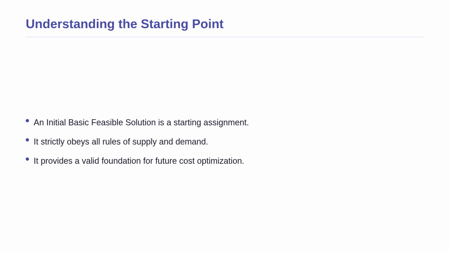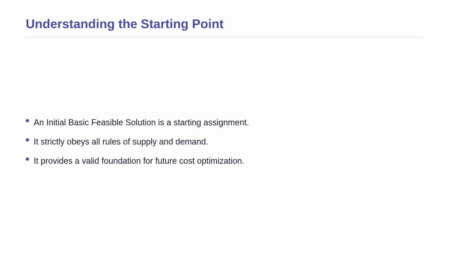Now that we know what our goal is, let us look at how it works in a transportation model. Why does this concept matter? Because complex computer algorithms cannot start from a blank screen. If a global shipping company wants to minimize fuel costs, their software needs a mathematically sound starting guess. If the starting guess breaks supply or demand rules, the program crashes. An initial basic feasible solution provides this solid foundation. It is simply a valid delivery plan that ensures every factory ships exactly what it produces and every warehouse receives exactly what it needs.